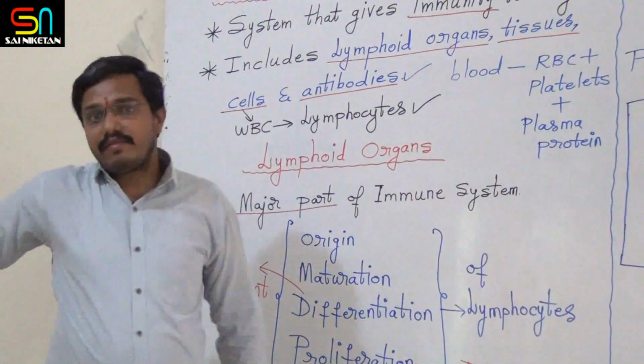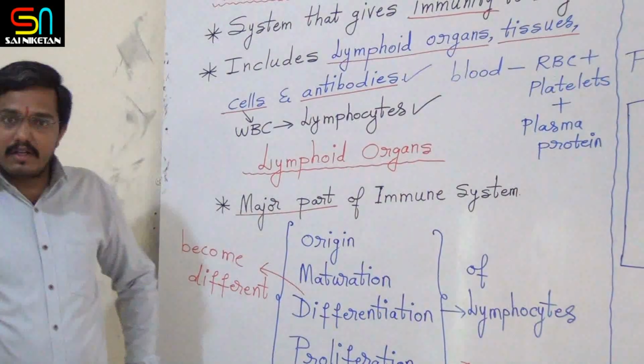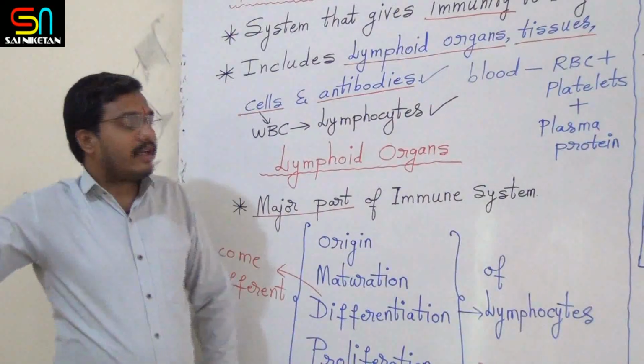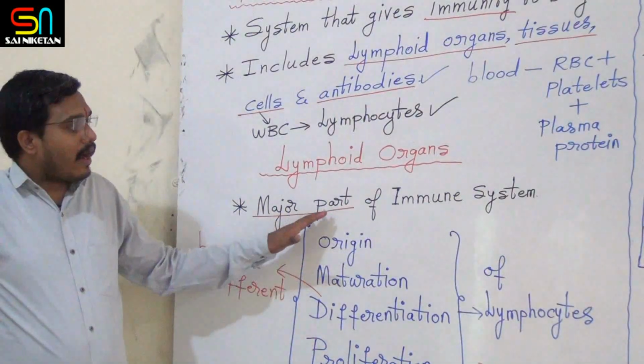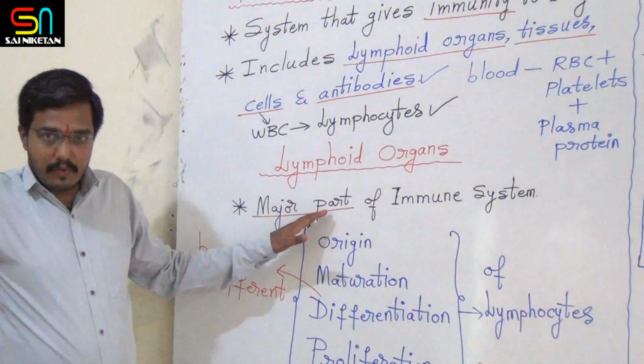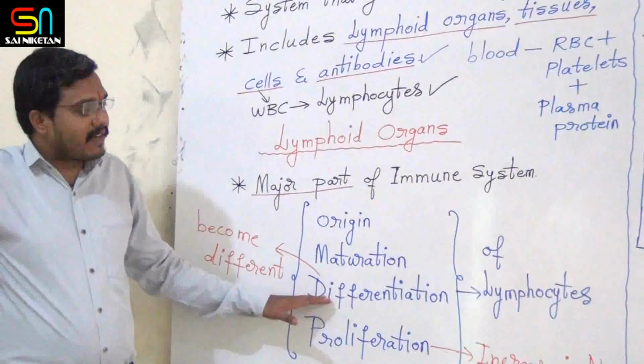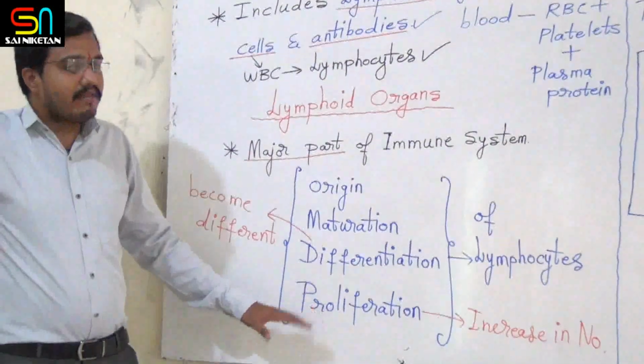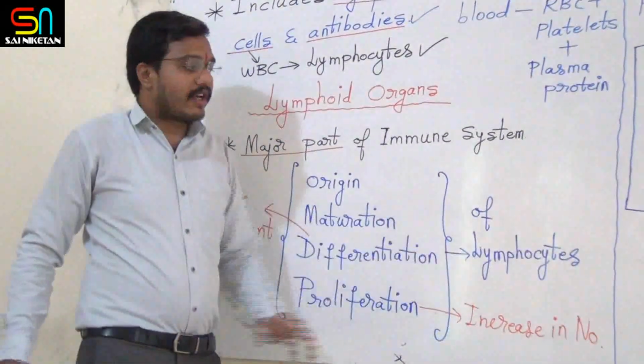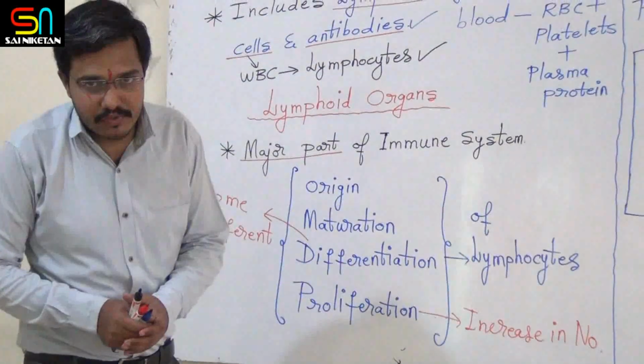So if they ask in exam what is lymphoid organ, then you can tell: they are the organs where origin, maturation, differentiation and proliferation of lymphocytes take place.